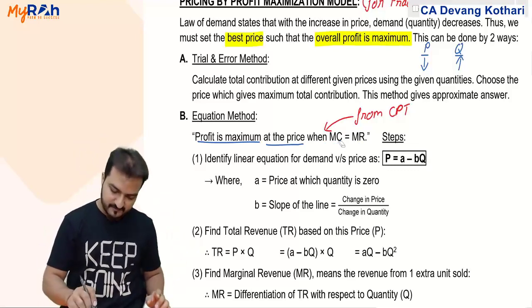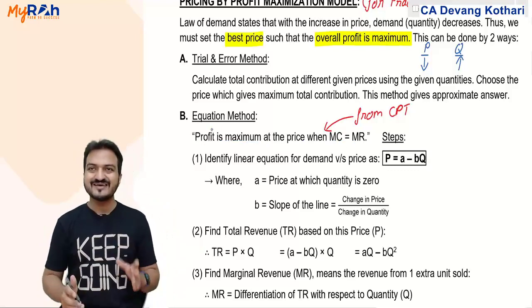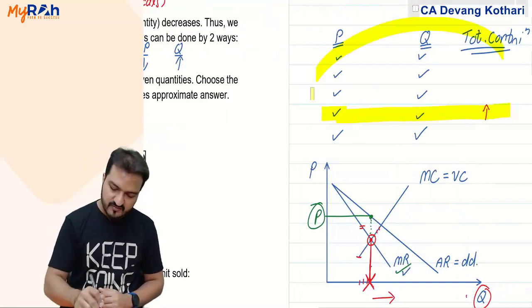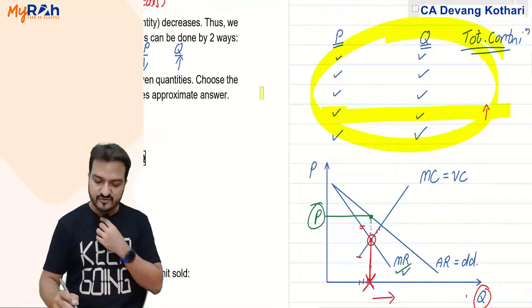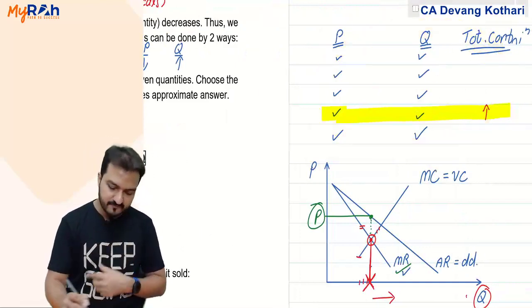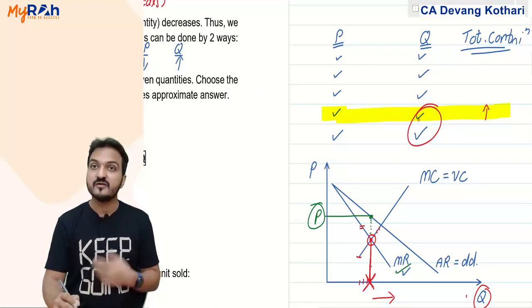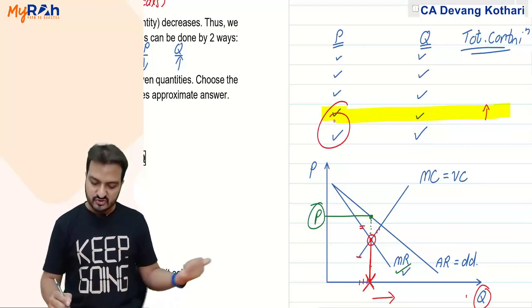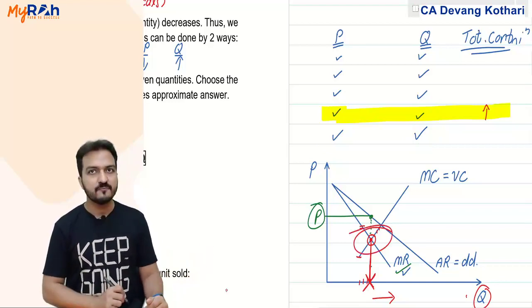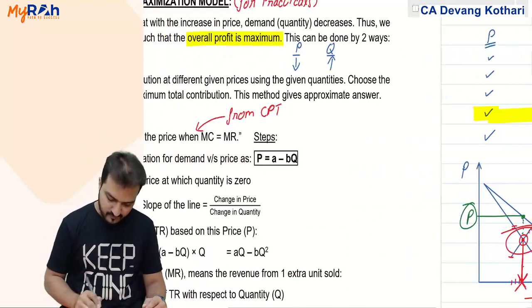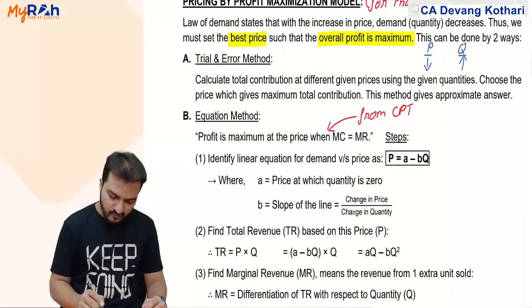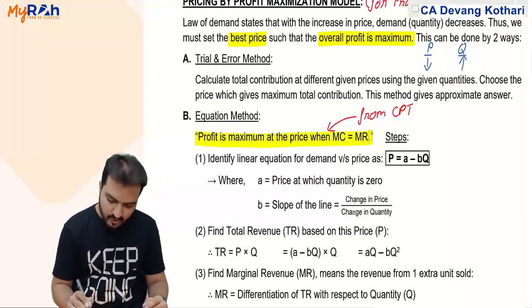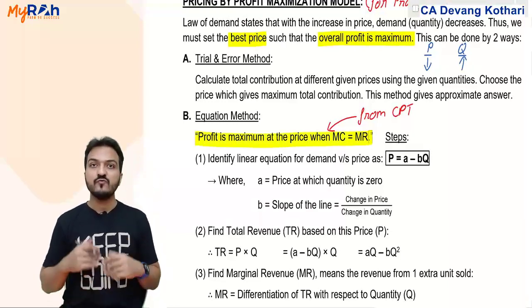Done? Okay. So basically this is also derived from my earlier method only, that if I wish to sell more quantity, then the price I should charge is less. So which quantity should I sell depends on my MC equals MR over here. Done? Okay. In short, that was the proof behind this sentence over here, that profit is maximum when MC equals MR. Now how to find that price?